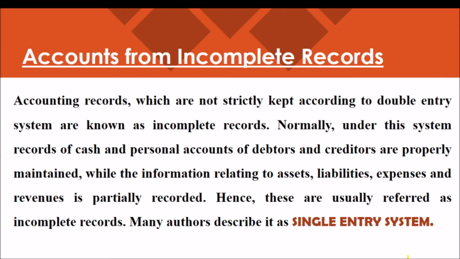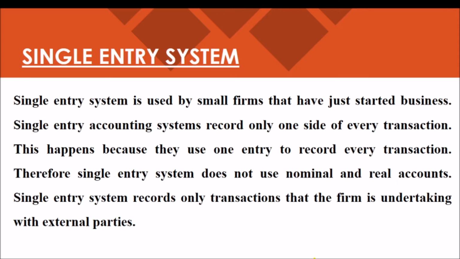Single entry system means the accounting information is not complete. It's not possible to prepare a complete journal or ledger from the available information. That is accounts from incomplete records. Remember the concept introduction part.